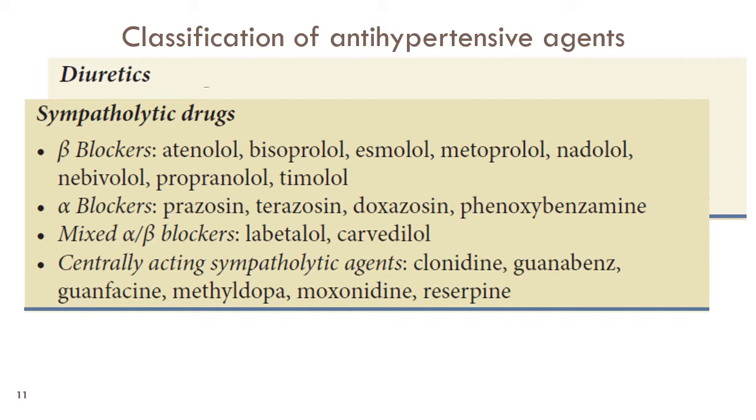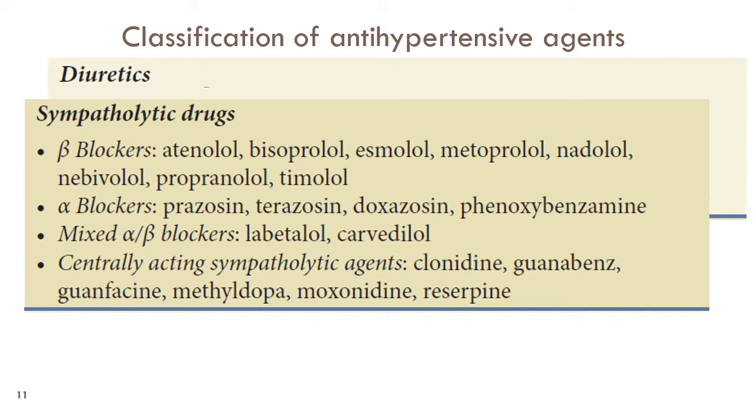As it has central action, it also has adverse effects on the CNS. Clonidine withdrawal is one of the major drawbacks of clonidine therapy, leading to a sudden increase in the blood pressure even after stopping one or two doses of clonidine.